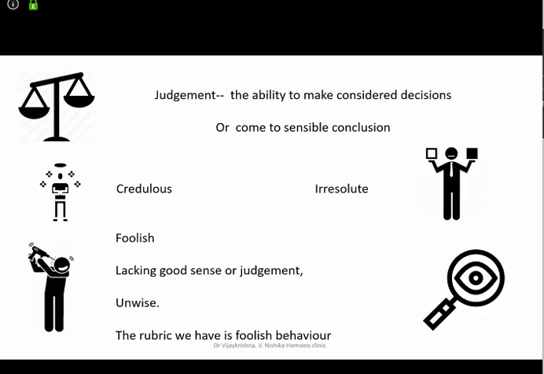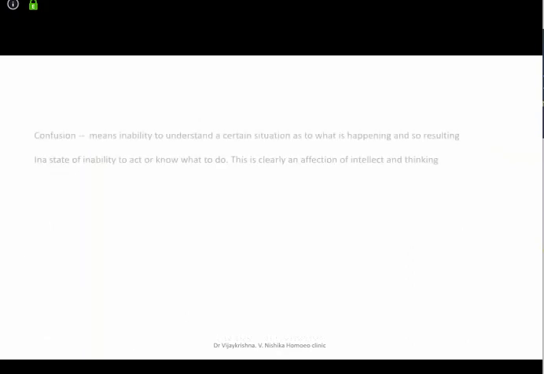Understanding psychology and homeopathy will become very important. Irresolute, I'll take it a little later. So for you, for the time being, foolish, imbecility, and idiocy. These are the levels you should remember.